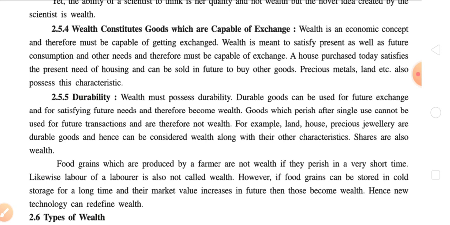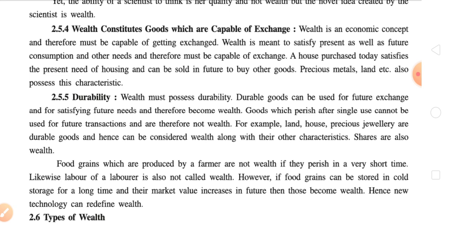Next is an example, given here without the heading of example: a house purchased today satisfies the present need of housing. So when I am purchasing a house for staying or living purposes, it satisfies my present needs.